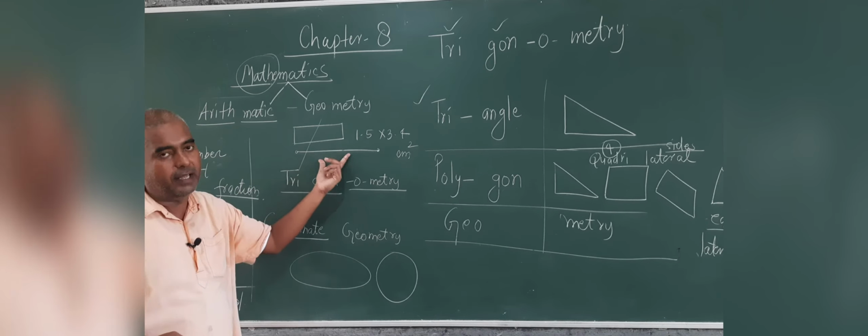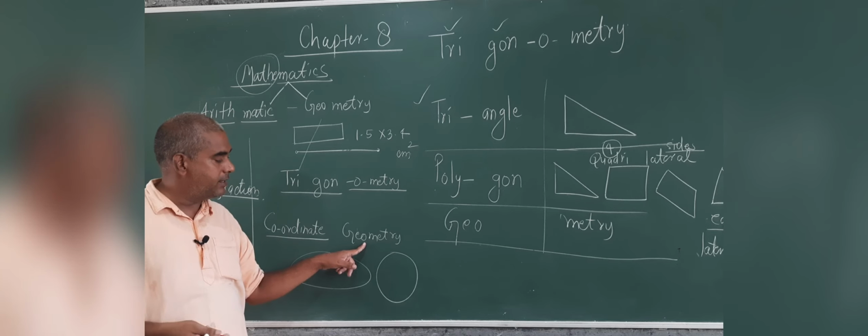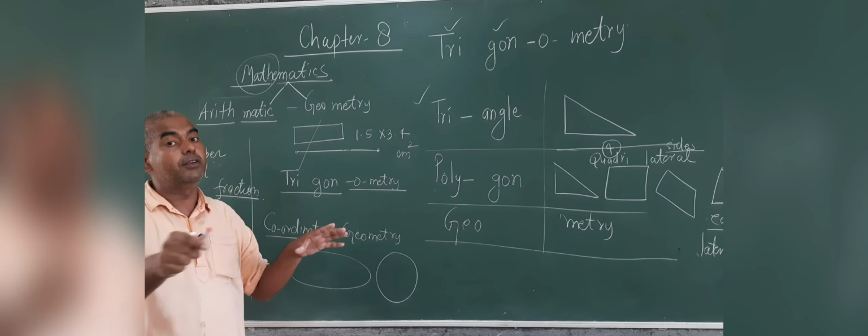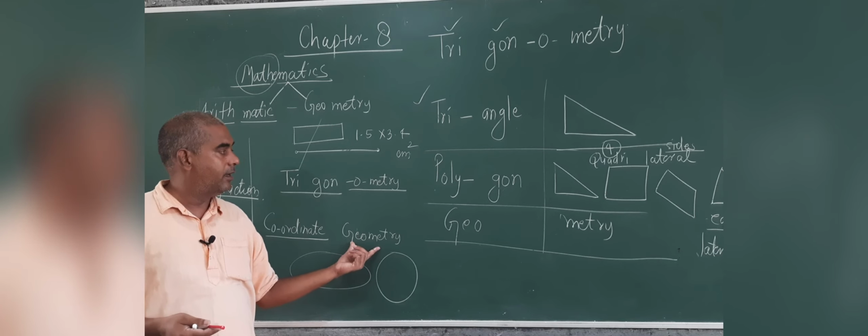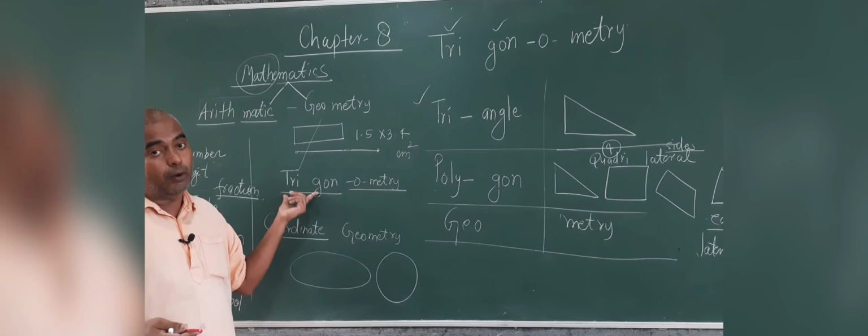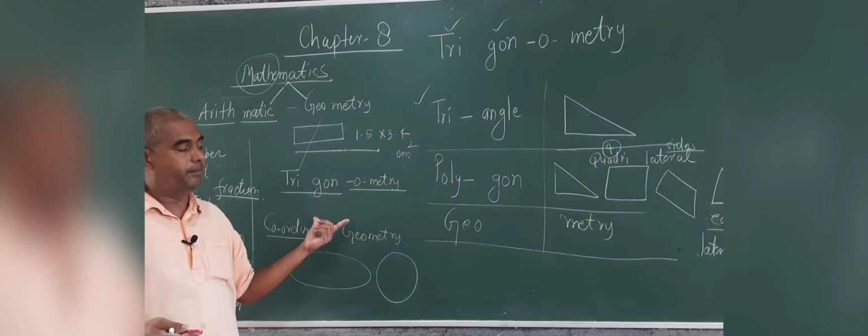After some time the whole geometry will be transformed into coordinate geometry. Here in chapter number 7 you can see geometry, line, equation, angle. In class 12th you will be taught trigonometry in much more detail.